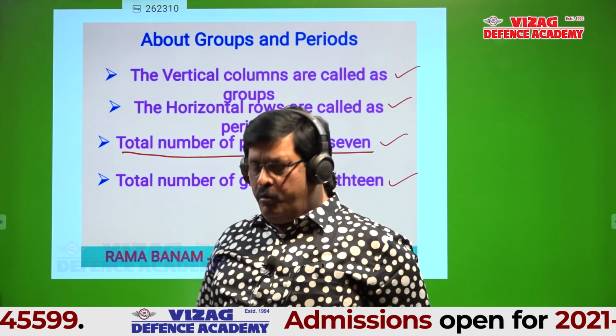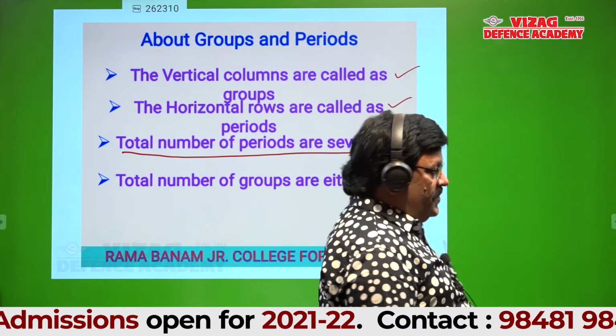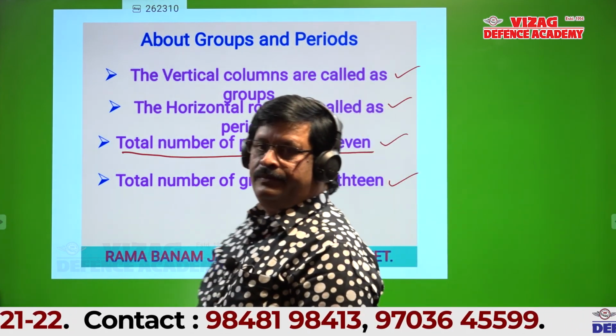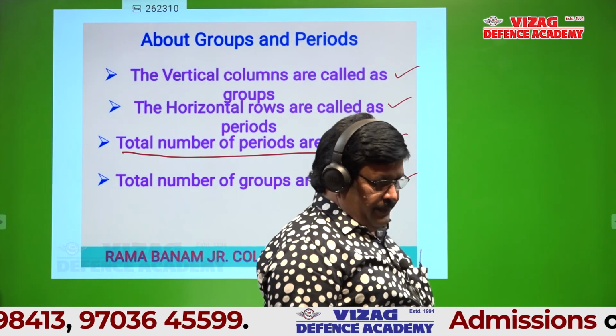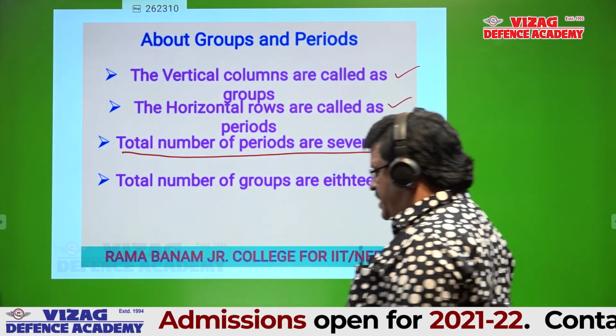Point number 1: the vertical columns are called groups. Point number 2: the horizontal rows are called periods.